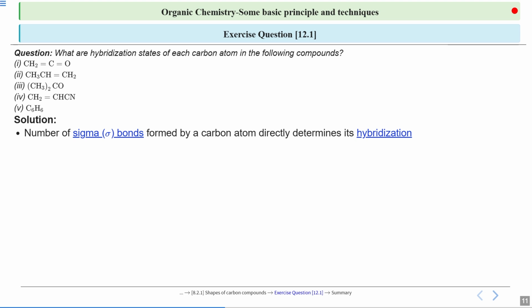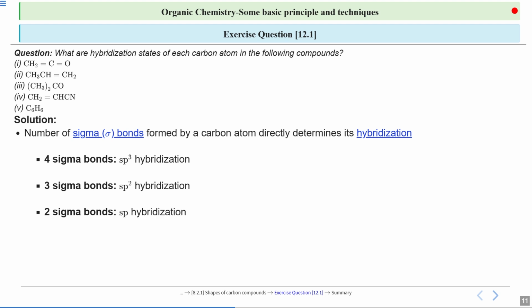It's very simple. If you have 4 sigma bonds for the carbon, then it will be sp3 hybridized. If it is 3, it will be sp2 hybridized. And if it is 2, it will be sp hybridized, right? So these are the 3 ways you can decide the hybridization for a given carbon.